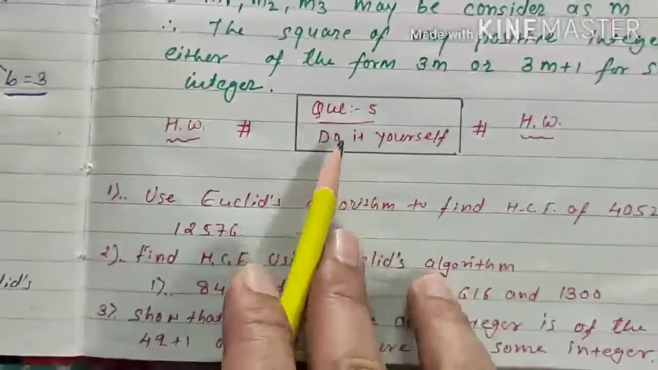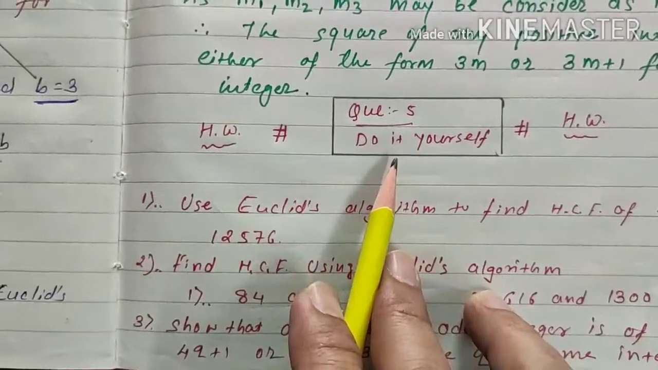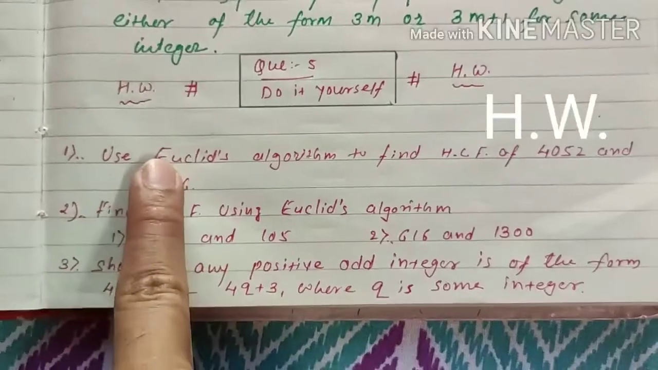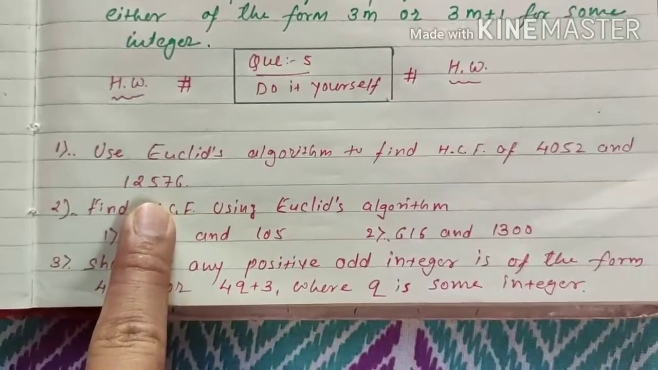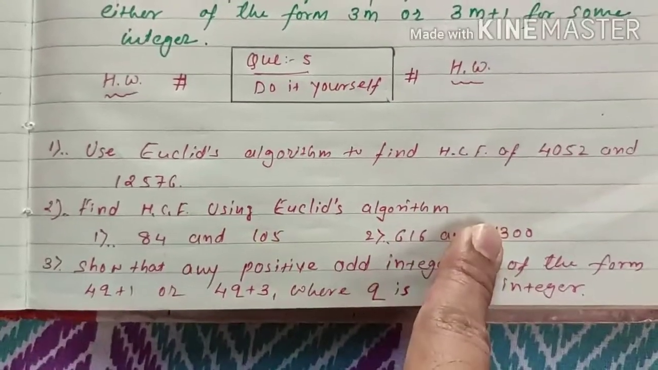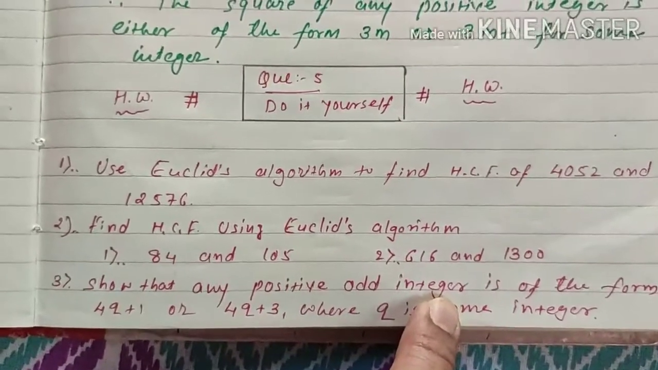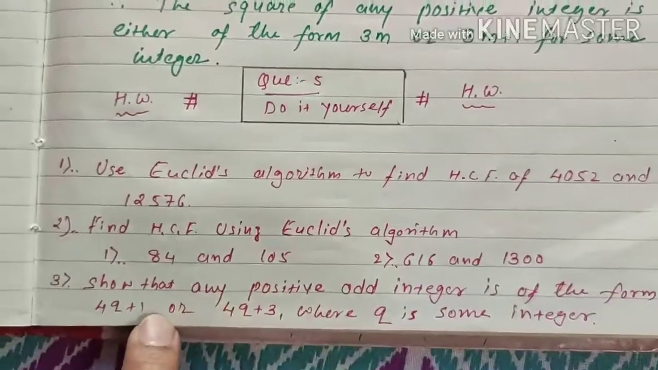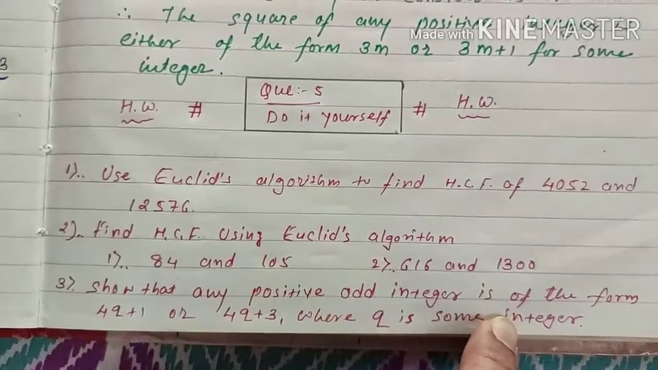Now question number 5 is also there in your textbook, that is last question of 1.1, and that you will write yourself. And I am giving you some 3 sums. Use Euclid algorithm to find HCF of 4052 and 12576. Second, find HCF using Euclid algorithm. So that any positive odd integer, that we already done in question number 2 and 4. So that any positive odd integer is of the form 4q plus 1 or 4q plus 3, where q is some integer.